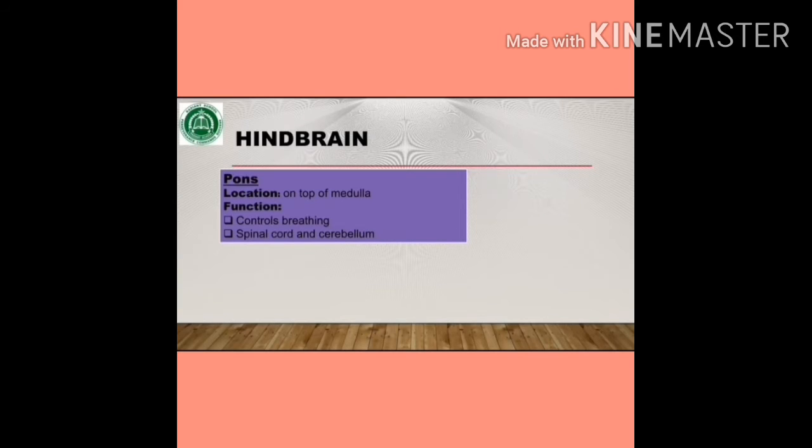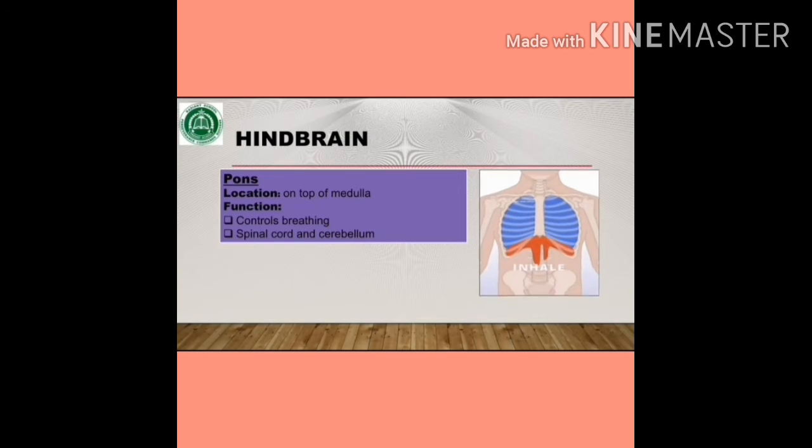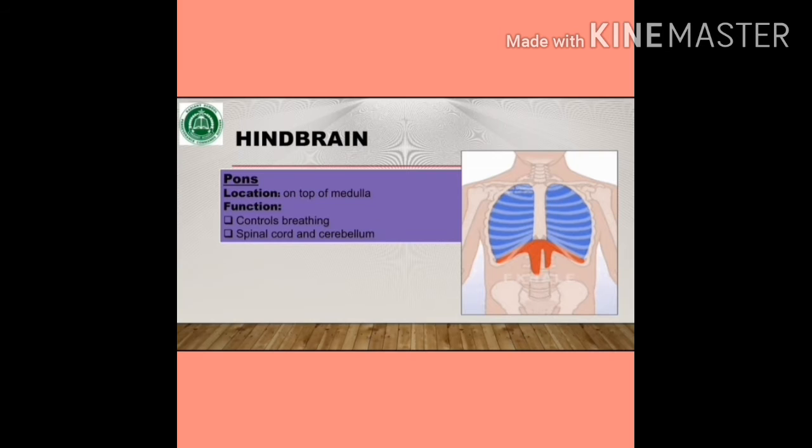Students, the second part of the hindbrain is the pons. It is present on top of the medulla oblongata. It assists the medulla in controlling breathing. It also serves as a connection between the cerebellum and the spinal cord.